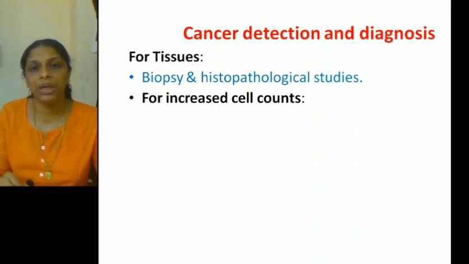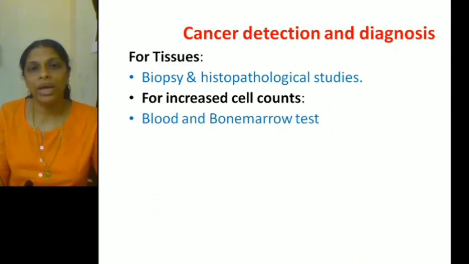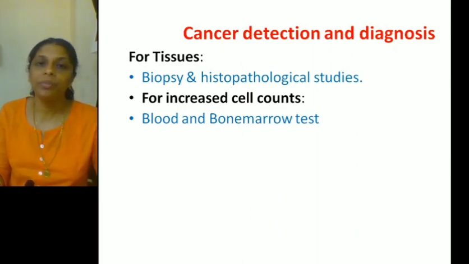In order to find out the increased blood counts and whether there is a cancer, we do a blood test or bone marrow test. By doing these tests, we can detect whether the person is suffering from cancer. Not all cancers, but some cancers like blood cancer can be detected by testing blood as well as bone marrow. Why bone marrow? Because blood cells are usually found in the bone marrow.